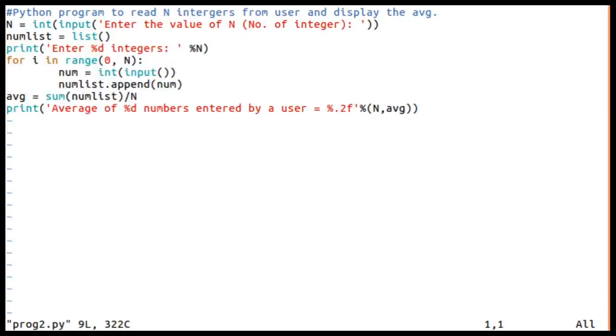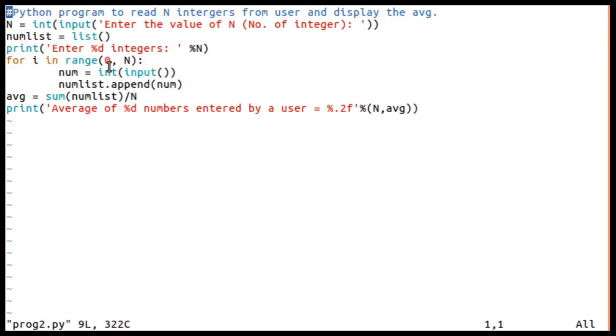So you can see here what we have done, as per the program. I have asked the user to enter a value of n, I have read and converted to integer, and later I have declared an empty list whose name is num list. Later I asked the user to enter those many numbers, and for every number, since I should read n numbers, I have started from 0 to n. Remember, it doesn't go to n, it will stop at n minus 1, so if it is 5, 0 to 4 is nothing but 5 itself.